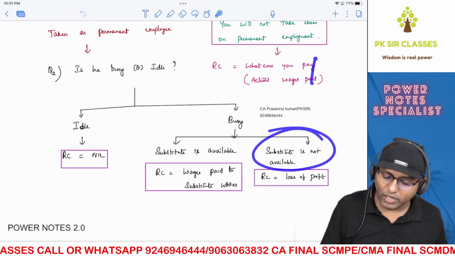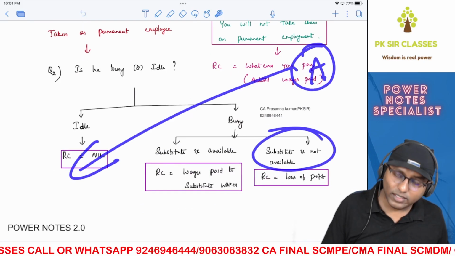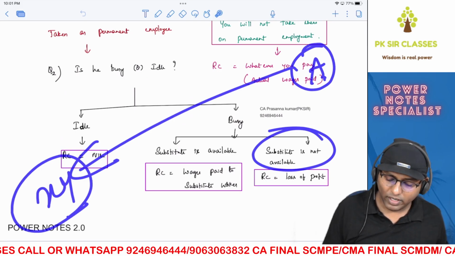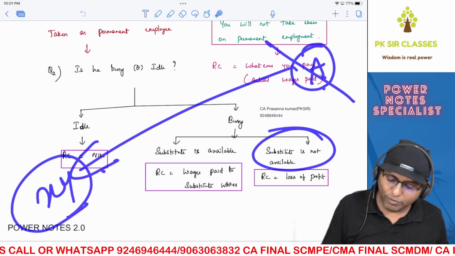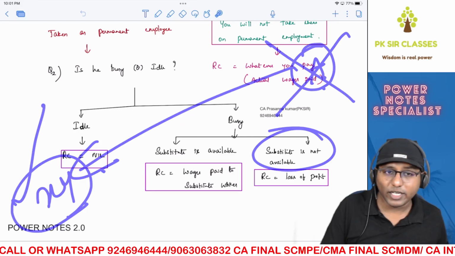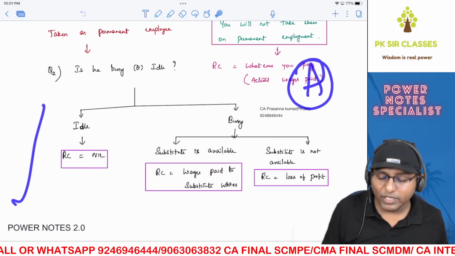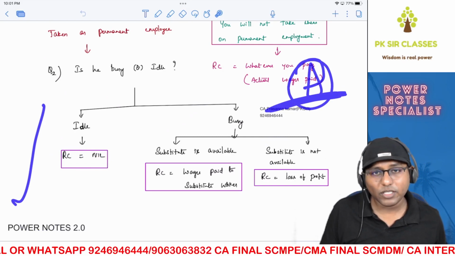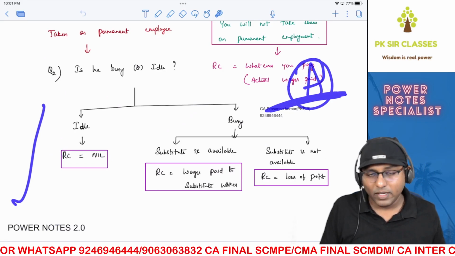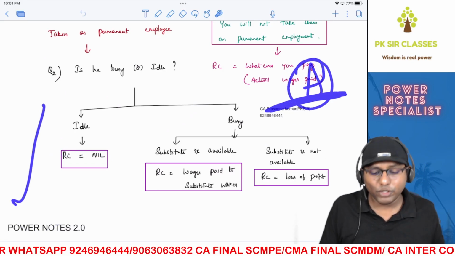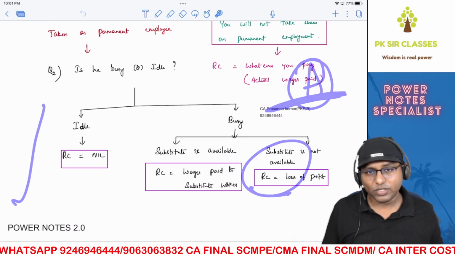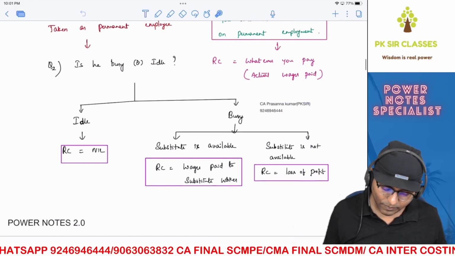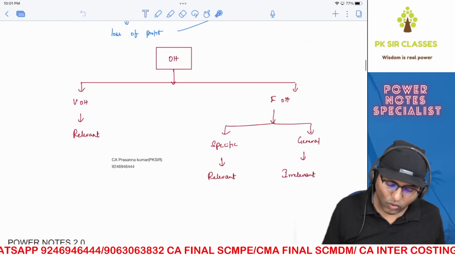Suppose a substitute is not available for project A and you're asking skilled labor to come to project XY. Then you have to stop project A and work for project XY. Whatever profit you're losing because of stopping project A is a benefit loss. Benefit loss is nothing but opportunity cost. That opportunity cost will be the relevant cost. Got it?